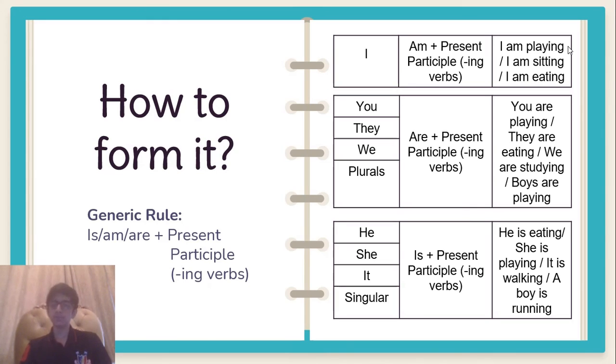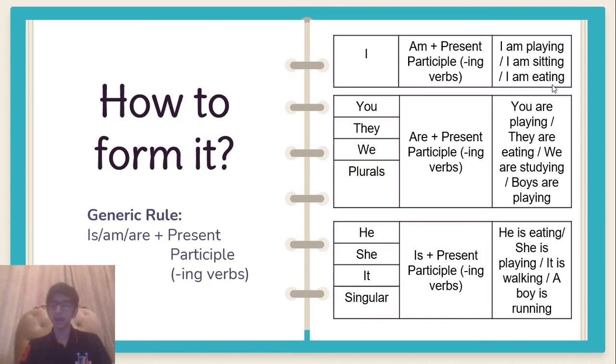With you, they, we, or any plural nouns, we use are and the present participle of the verb. For example, you are playing, they are playing, we are studying, and boys are playing. Now note this again, that these are not complete sentences. You can edit them if needed.